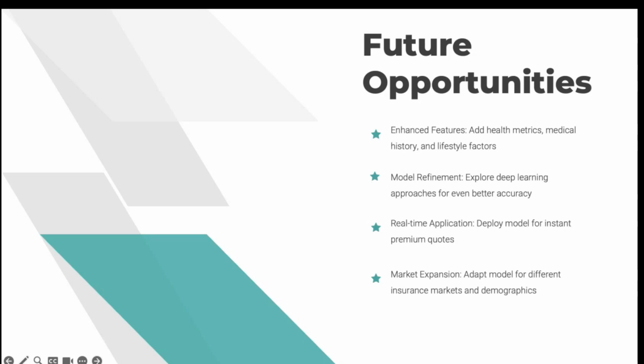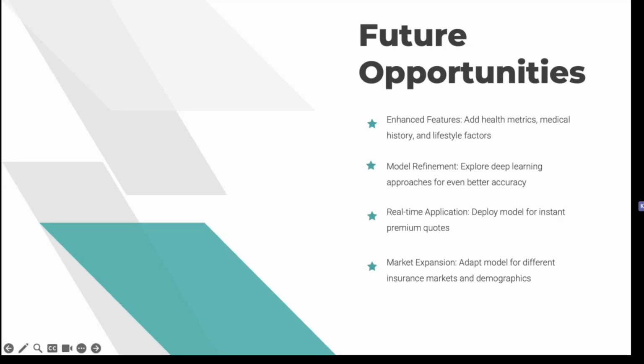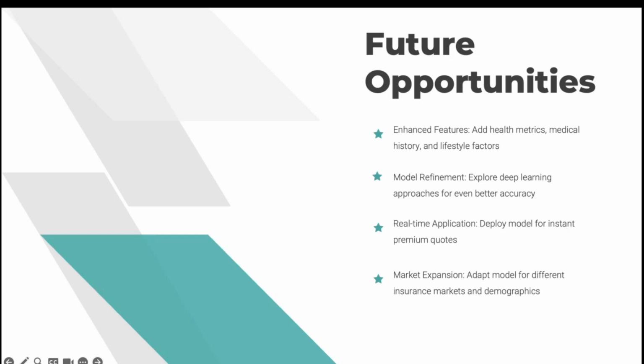Third, integrating explainable AI will help users understand how each input affects their premiums and build trust in the system. And finally, deploying this model with an actual insurance product or pricing tool could deliver real world impact for both insurers and customers.